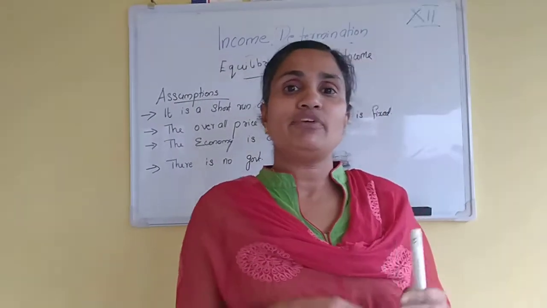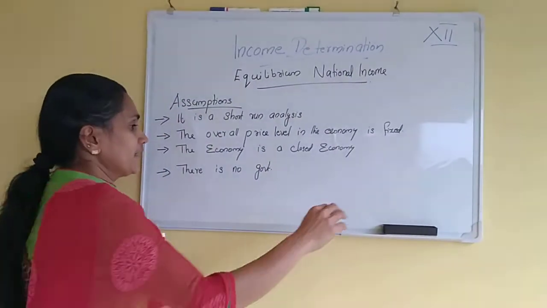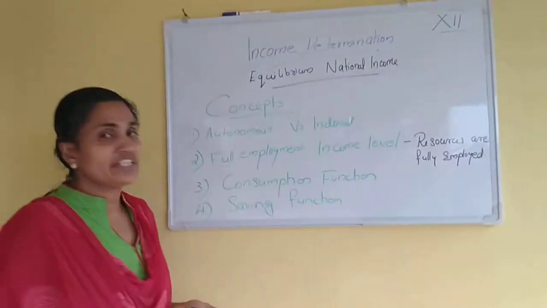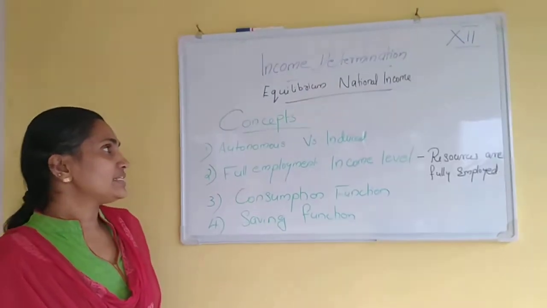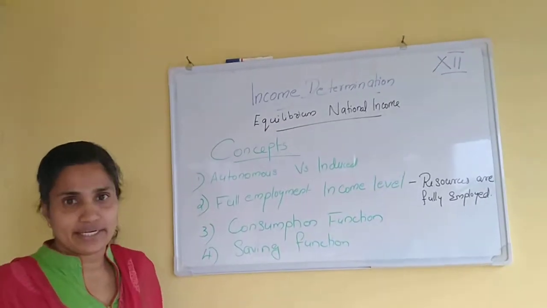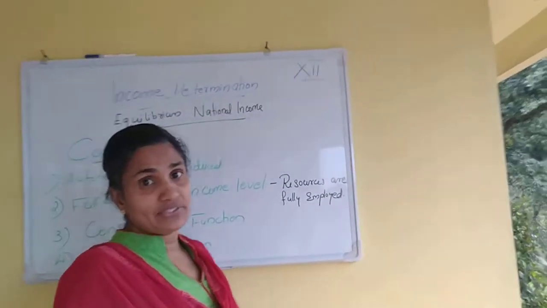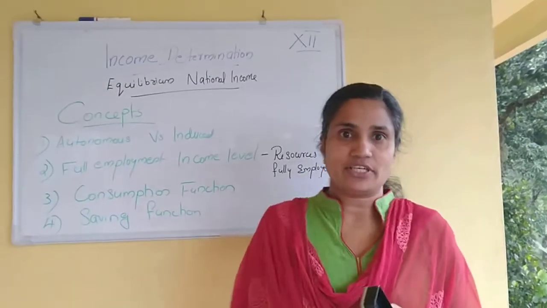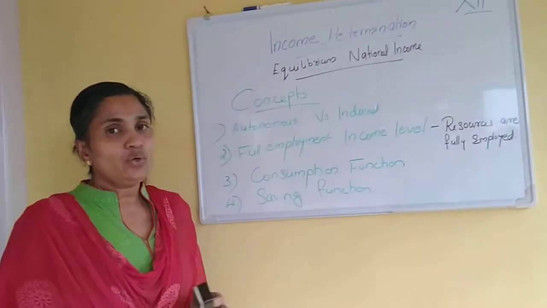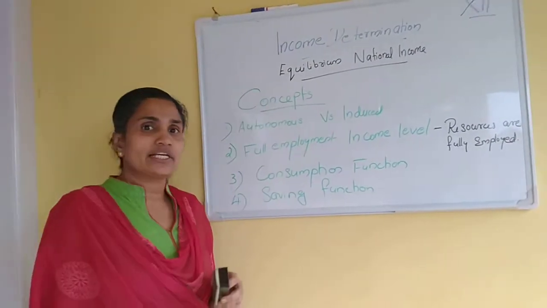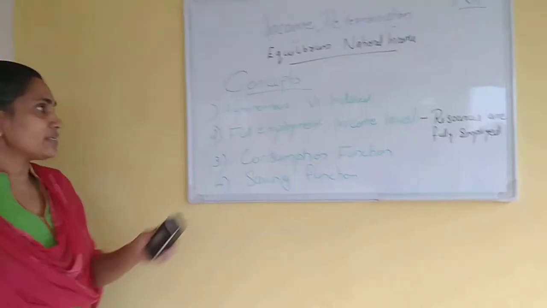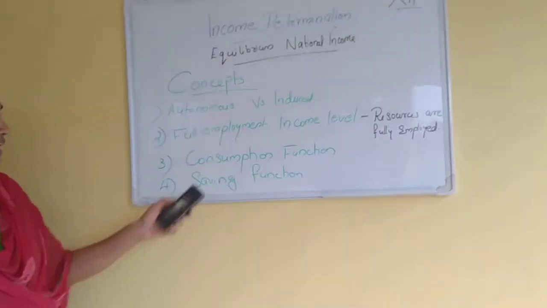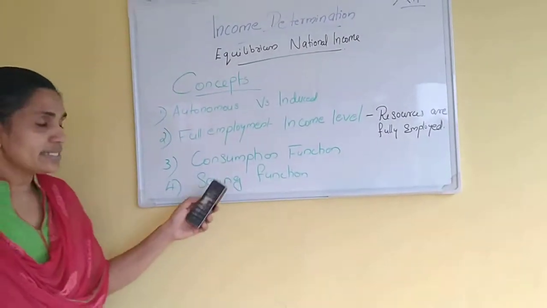Then we can move to the various concepts related to this national income. In the beginning of this chapter, we have discussed aggregate demand, aggregate supply, APC, MPC, APS, MPS. Now, related to the equilibrium national income, we need to discuss various concepts such as autonomous versus induced, full employment income level, consumption function, and saving function.